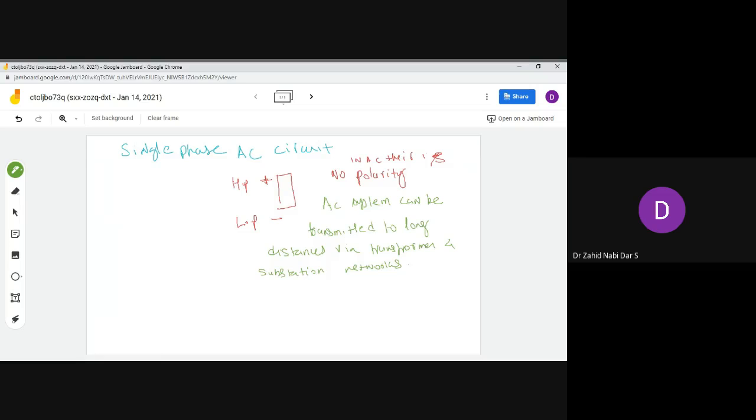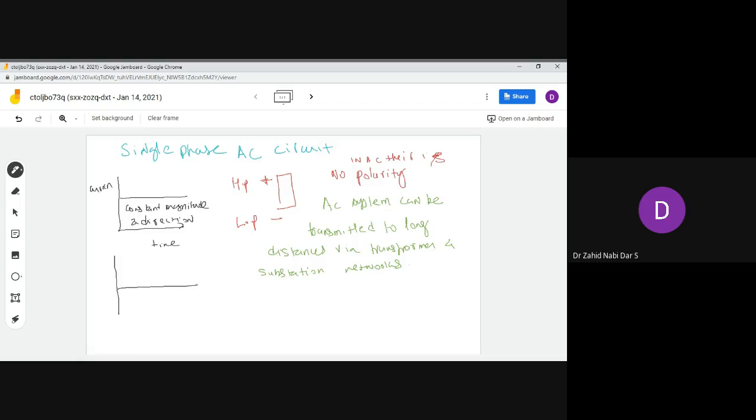Now the most important thing as far as AC and DC is concerned, even in your 11th or 12th class you have studied. For example, if you have time on this axis and you have current here, the current is represented like this. So in DC you have constant magnitude and direction, and you don't have a fluctuating magnitude, unlike AC.